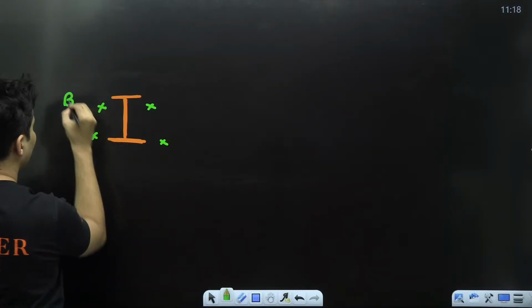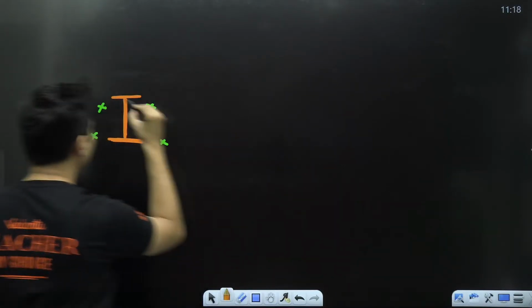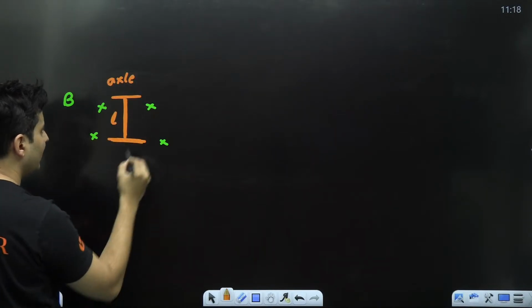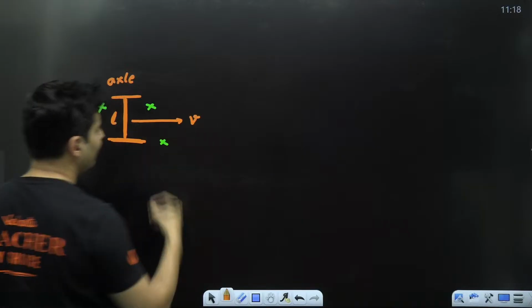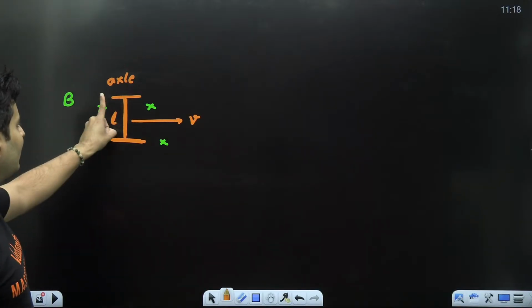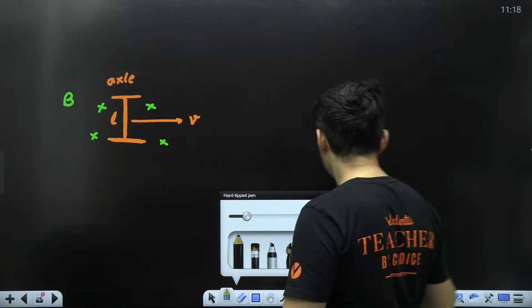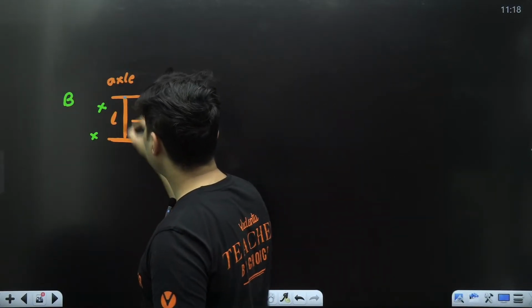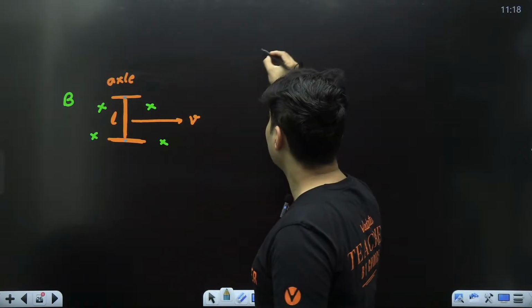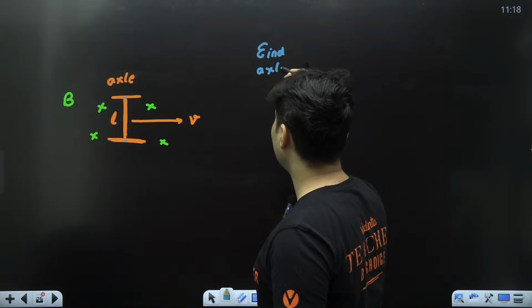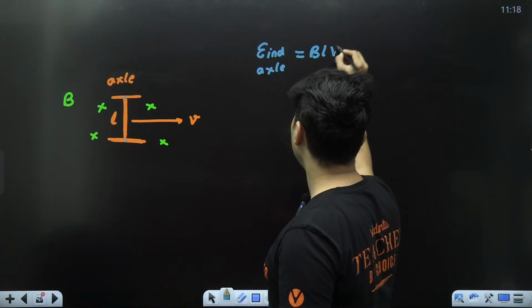This is your wheel, this is the axle, and the axle has some length L and is moving with some speed. Since it is moving, between the ends of the axle there will be some EMF generated. That EMF induced in the axle will be given by B into L into V.